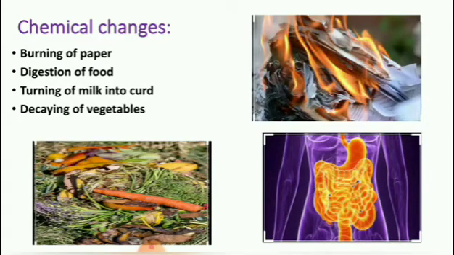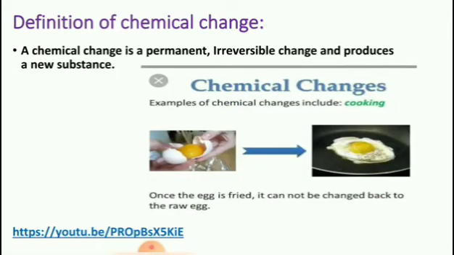Next, chemical changes. Burning of paper, digestion of food, decaying of vegetables, turning of milk into curd. These are examples of chemical changes. Children, can you define a chemical change? Yes, you can. A chemical change is a permanent, irreversible change and produces a new substance. For example, once an egg is fried, it cannot be changed back to the raw egg. This is a permanent, irreversible change and produces a new substance.